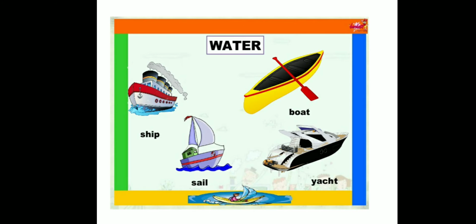Now we are going to recall water transport. Water transport includes movement of people and goods on water through various means like rafts, ships, boats, steamers, sailboats. With the help of these means of transport, people and goods are carried both within as well as outside the country.